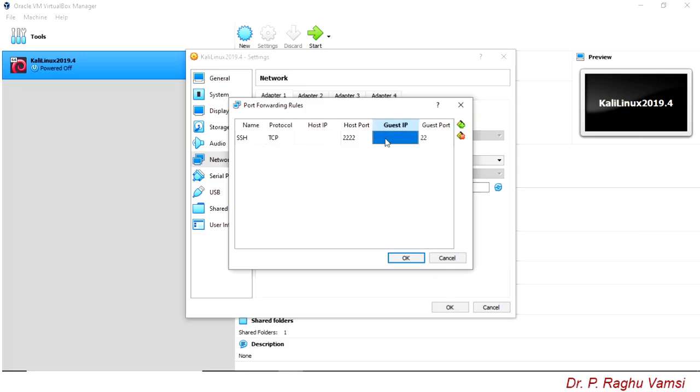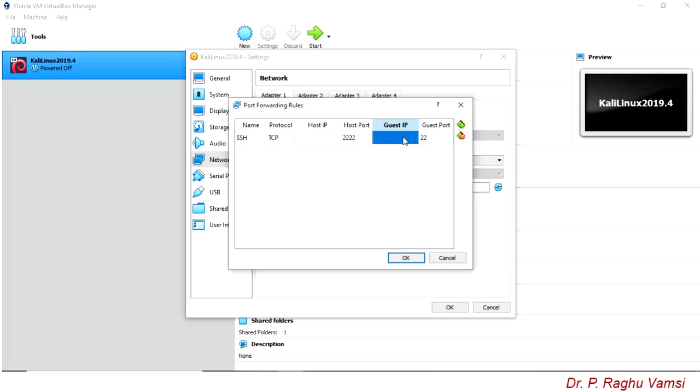So no need to mention the guest IP address also. The reason is nothing, because any guest IP address on 22 you can connect. If you want to mention specifically, then you are supposed to mention the guest IP address. Previously we have seen the guest IP address.